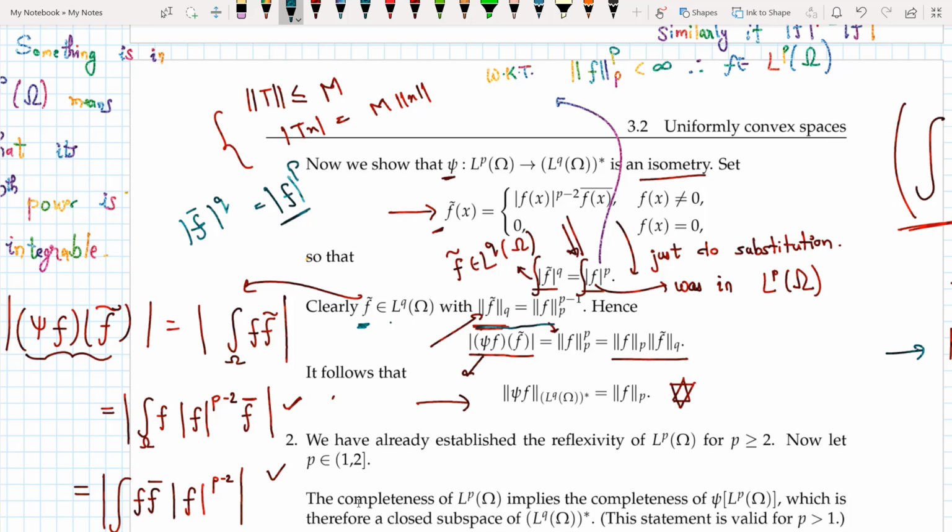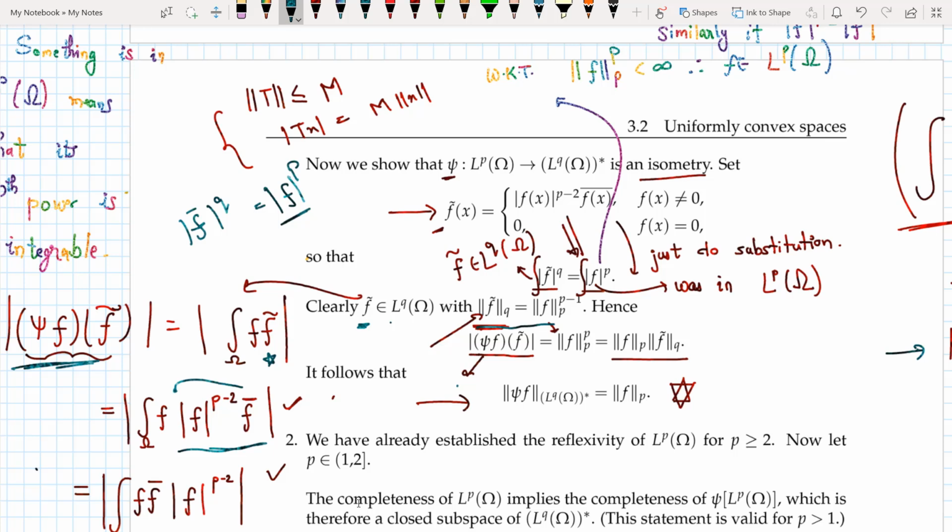And finally I say that the norm of psi of f tilde, so now I replace this just by the definition of it. So psi of f of g is equal to the integral of f of g. So I have this thing here, I replace it by this thing here, and then I just substitute the definitions of f tilde. So exactly in the same order I substituted it, and then I brought this f bar to the other side, and then it became f bar.